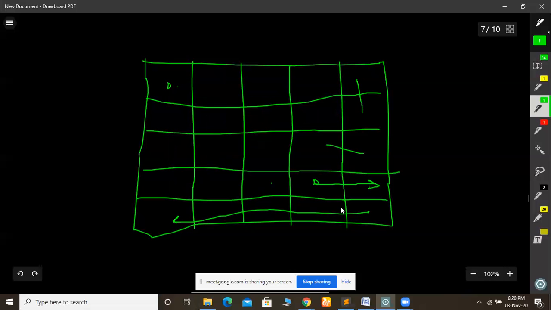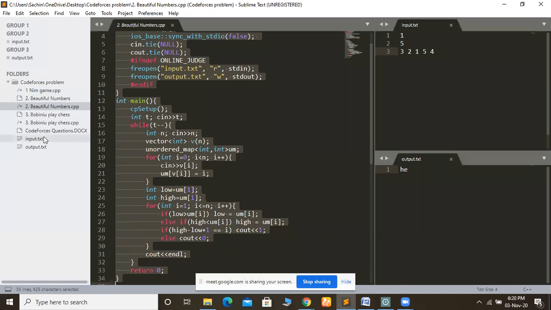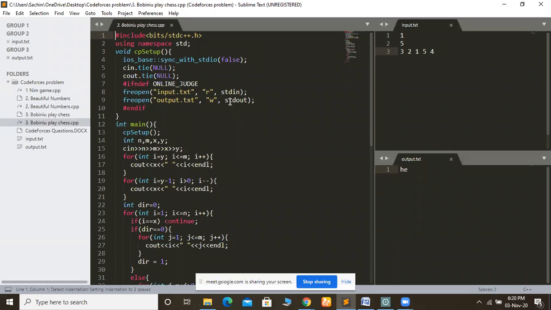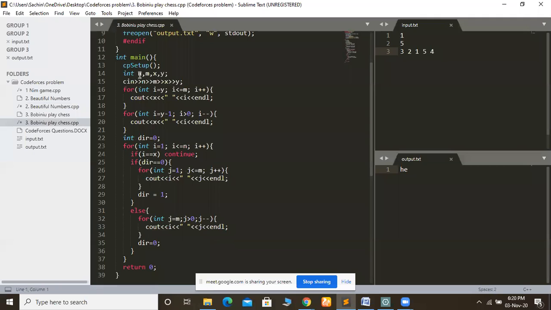So now let's see the code for the same. Okay, so this is the Wobunyu play chess problem. See, in this we are going to do the same thing which we have discussed in our algorithm. Here we are taking n, m, x, y, that is the size and the position. First, as I said, we will traverse the right blocks. So I am starting from y and going to the end block, that is m. In this case our row is constant, so we are printing x and not changing it, and i is our current block. So we are changing the block, and we will traverse the complete right part of row x.